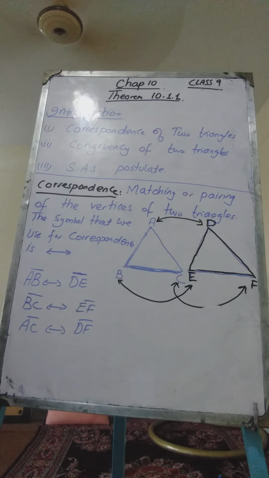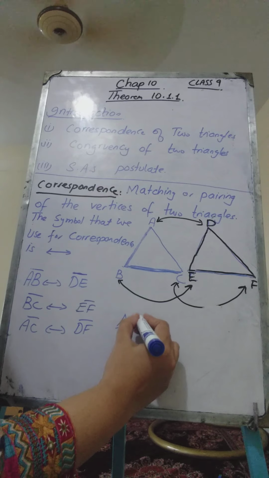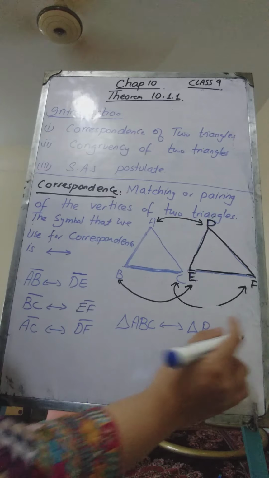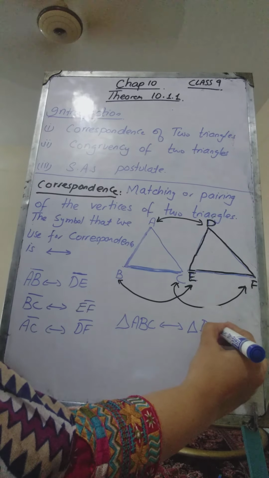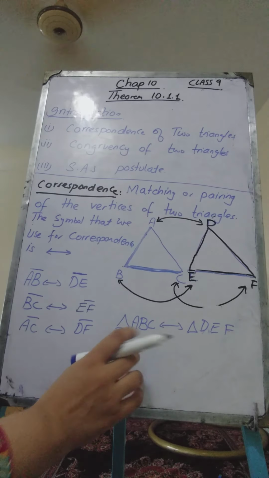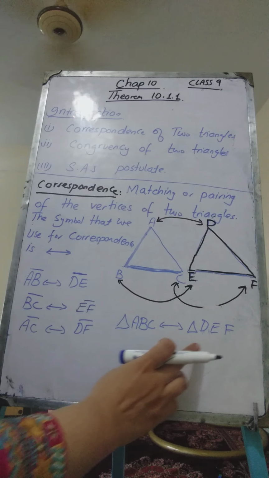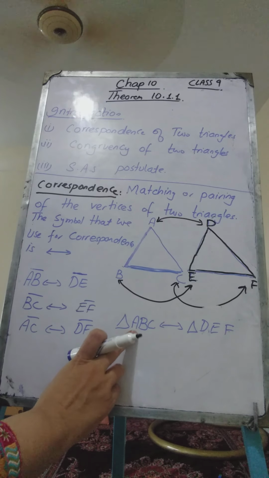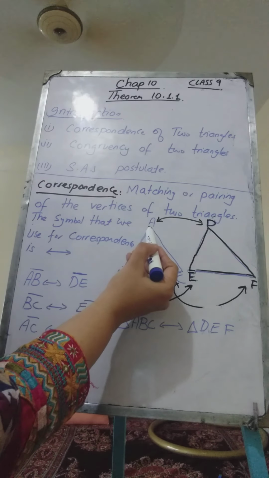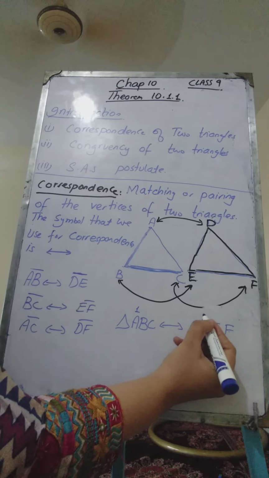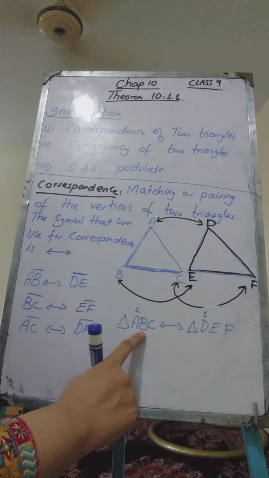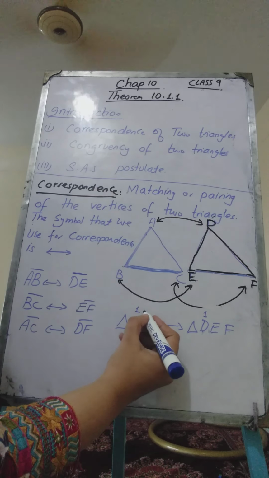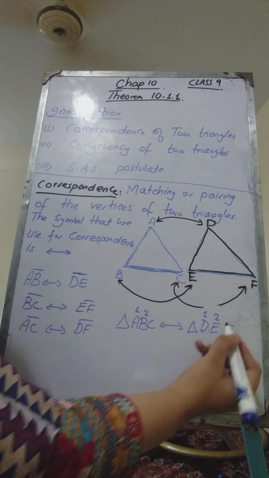Okay, and we write that triangle ABC corresponds to triangle DEF, because from here also we are going to order them. The ordering of these letters is very important. We have written A in the first position, as we have taken A corresponding to D, therefore D will also be written in the first position. Corresponding to B we have taken E, so while writing these be very careful. If B is in the second position, then E will also be in the second position.